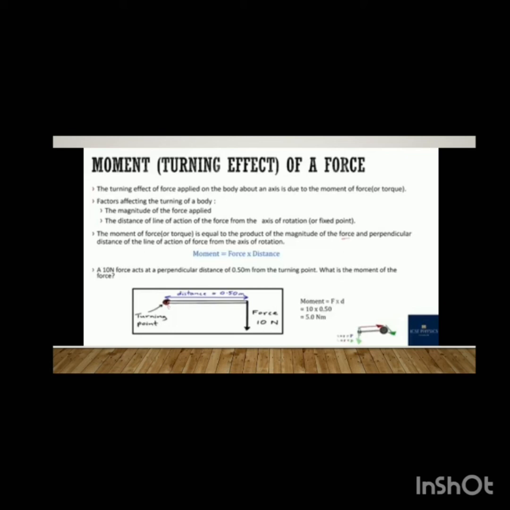This moment of force or torque depends upon two factors. The first is the magnitude of the force applied. How much force you apply will affect the turning of the body. The second is the distance of the line of action of the force from the axis of rotation or fixed point.